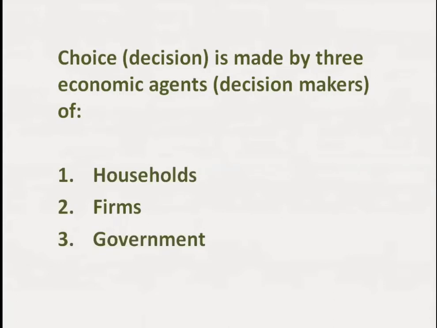Now, what choices do consumers make? Consumers, or households, make choices on how to allocate a limited amount of money to satisfy their wants and their needs. Consumers have not enough money, or have a limited amount of income that cannot satisfy every want and need. Therefore, they must decide how to allocate the limited amount of money they have, so that in the end they satisfy their wants and needs.